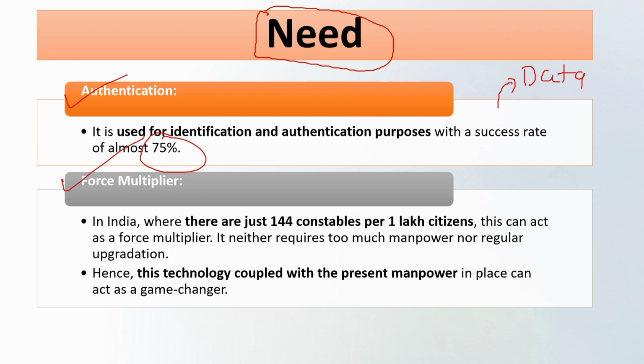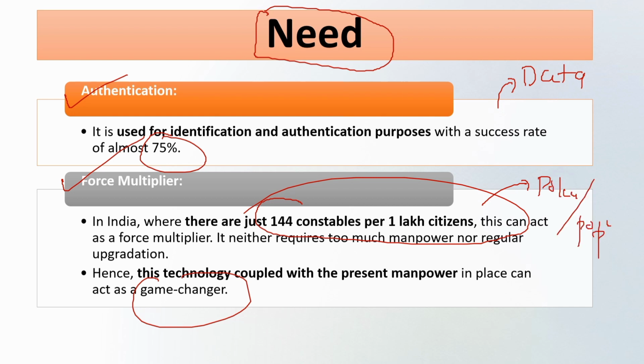Next is force multiplier. In India, where there are 144 constables per 1 lakh citizens, this can act as a force multiplier. It neither requires too much manpower nor regular upgradation. This technology coupled with manpower will be a game changer. Since in our country the police to population ratio is very poor, there is high pressure on the police personnel to work efficiently. So application of this technology to their working will be a game changer and will enhance the efficiency of the police personnel in their overall working.